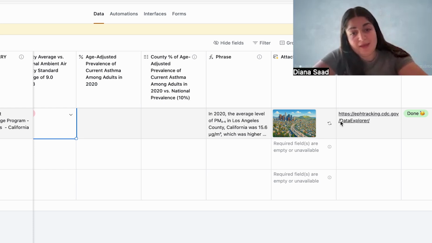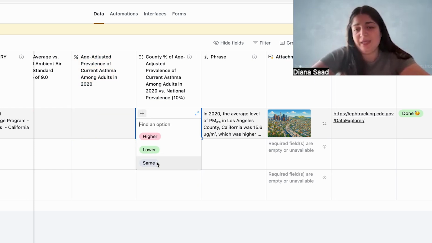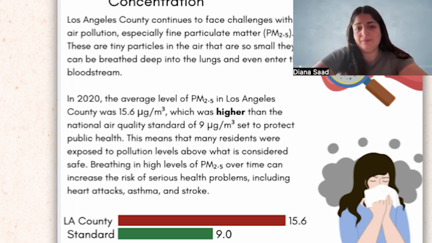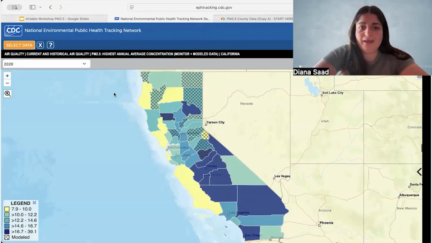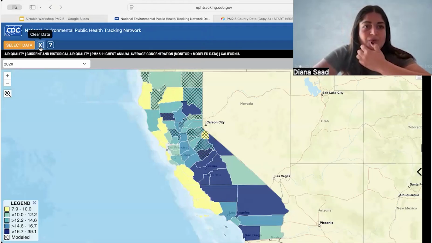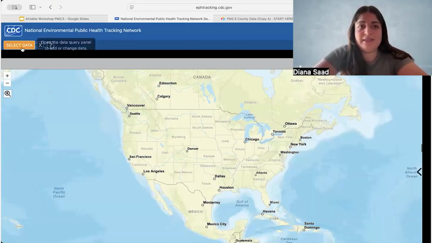Next, we'll be finding prevalence of asthma among adults, just for extra practice with the EPH tracking tool and Airtable. This will also further complete our story and may back up our claims that PM 2.5 concentration does have a negative effect on health outcomes. So back to our tool, I'm just going to press clear data up in the top, press OK, and then I'm going to select data once more.